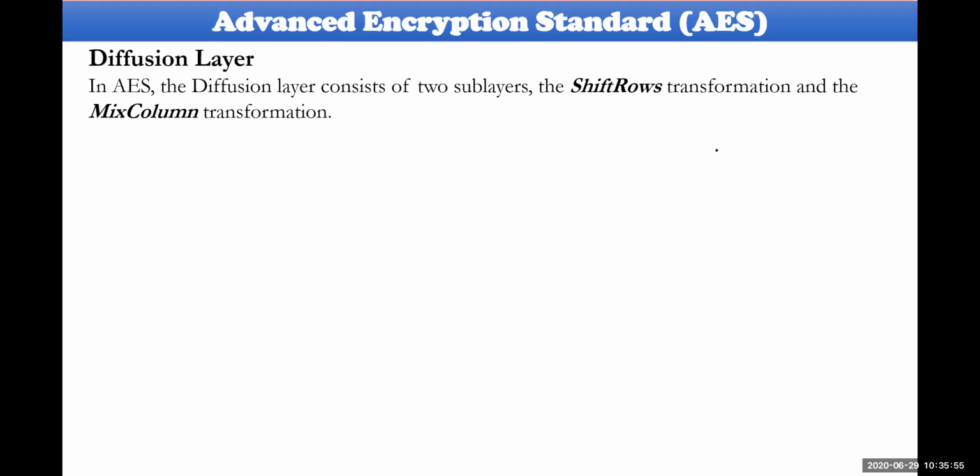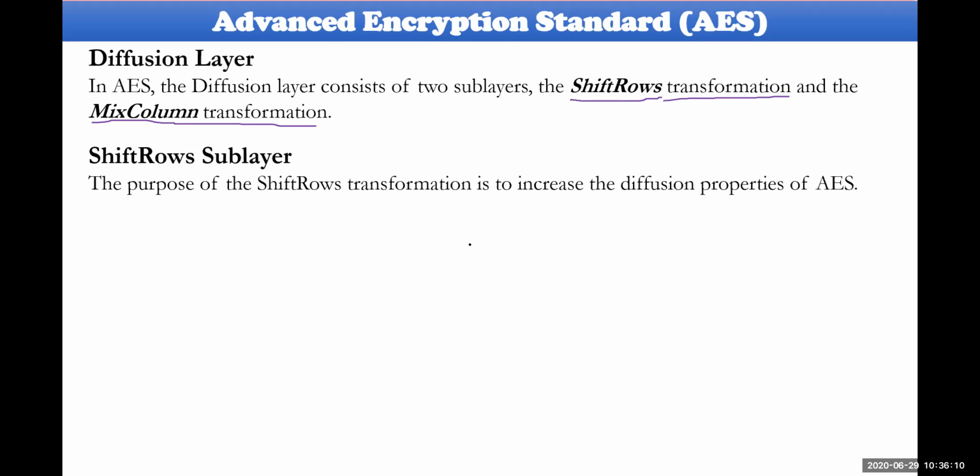Then followed by diffusion. The diffusion layer is constructed by using two different types of sublayers. One is shift rows and the second one is the mix column transformation. Shift row transformation and mix column transformation. What do you mean by shift row here? What exactly could be considered as shift row? The purpose of shift row is to increase the diffusion.